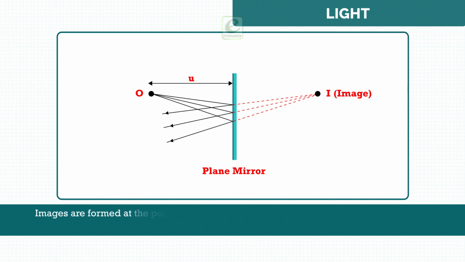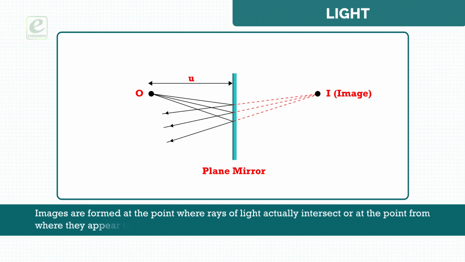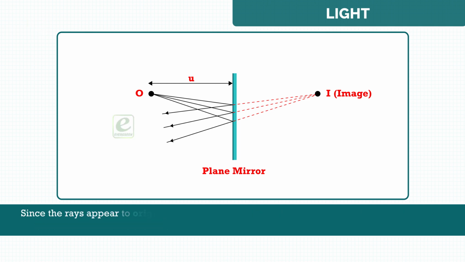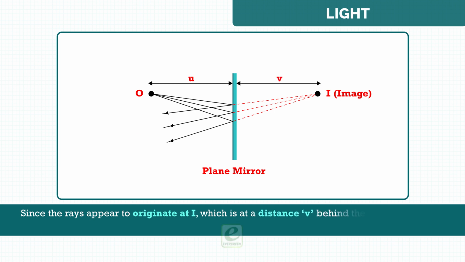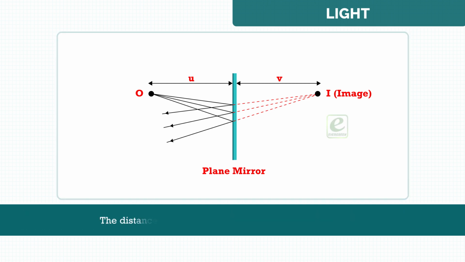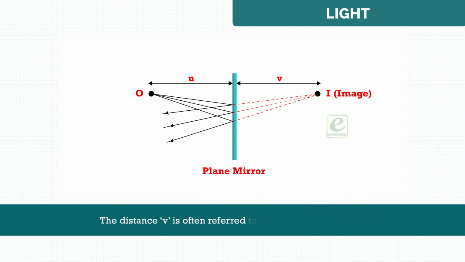Images are formed at the point where rays of light actually intersect or at the point from where they appear to originate. Since the rays appear to originate at I, which is at a distance v behind the mirror, this is the location of the image. The distance v is often referred to as the image distance.